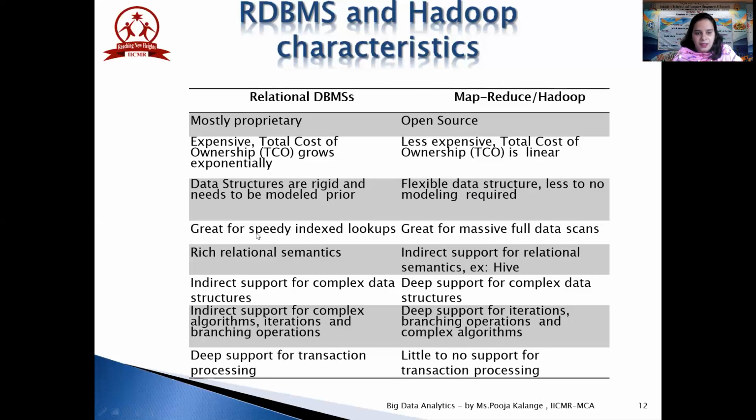Then in relational databases we have great speed index lookups, but here we have full data scans. In relational databases you have rich relational semantics, while here you have indirect support for relational semantics. Here you have support for complex data structures, and here deep support for complex data structures. Then, as I told you, indirect support for complex algorithms, iterations, and branching operations, and here you have deep support. Likewise, deep support for transaction processing on one side and no support for transaction processing on the other.